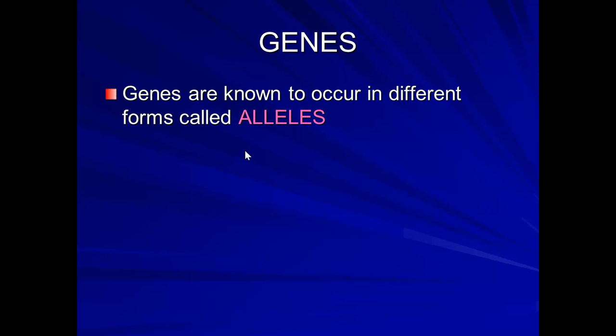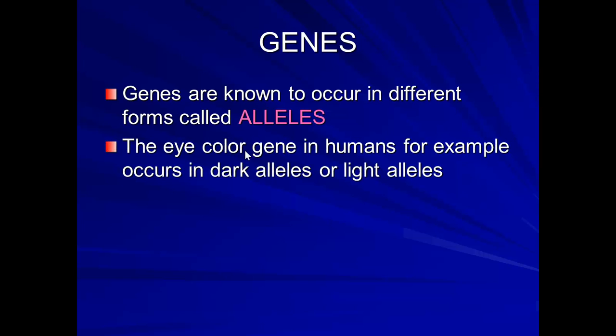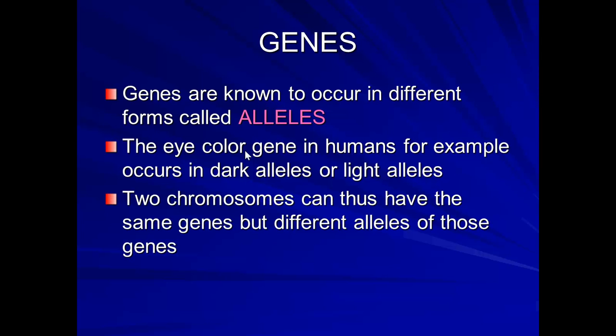All right, genes. Genes are known to occur in different forms called alleles. We know this already. The eye color gene in humans, for example, occurs in dark alleles and light alleles. 2 chromosomes can thus have the same genes but different alleles for those genes.